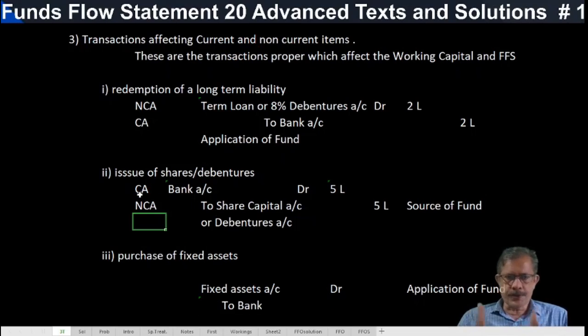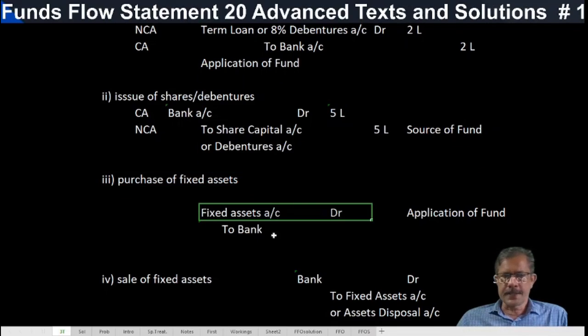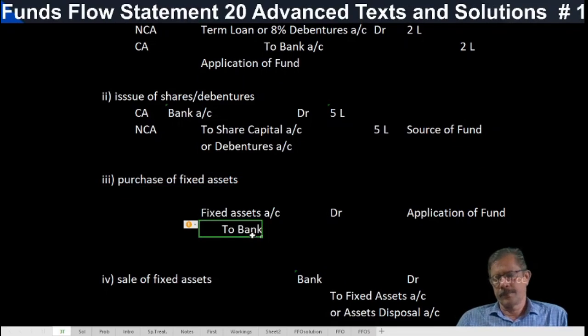And these cross transactions affect the working capital position. Another example, purchase of fixed assets. What is the entry? Fixed assets debit to bank. These transactions affect working capital. Fixed asset is a non-current item and bank is a current item.